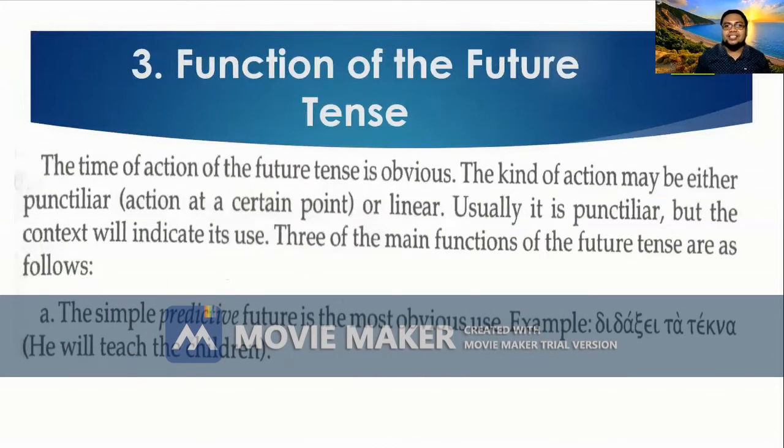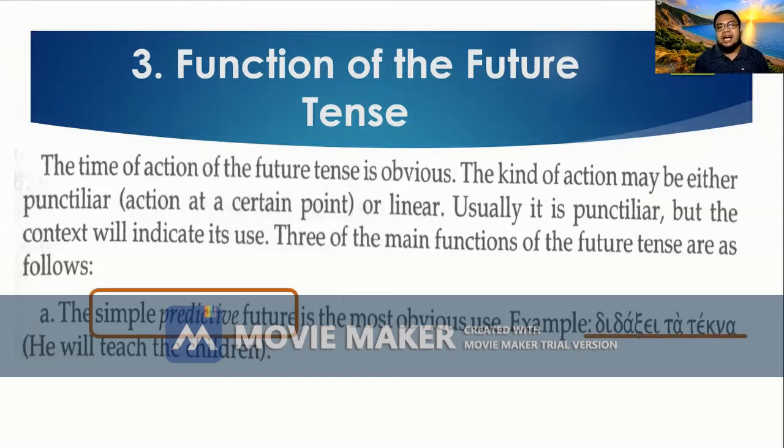So what is the function of the future tense? The time of action of the future is, of course, obvious. It talks about what will happen in the future. The kind of action may be either punctiliar at a certain point or linear. Usually it is punctiliar. It points to something in the future. So there are three main functions. The first one is the simple predictive future.